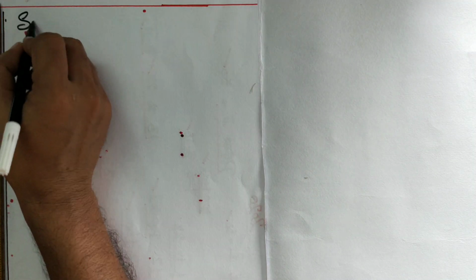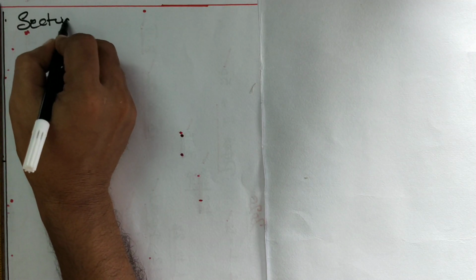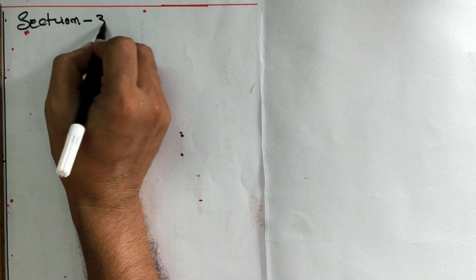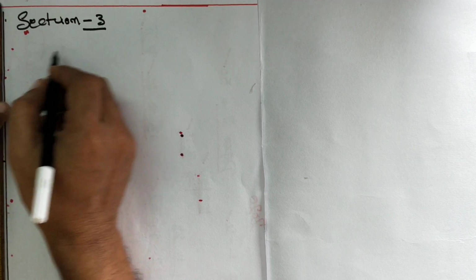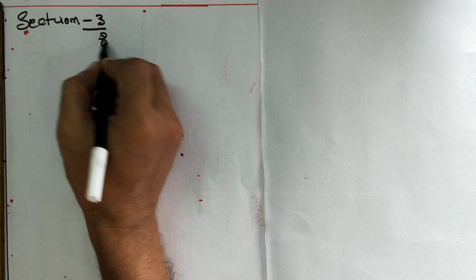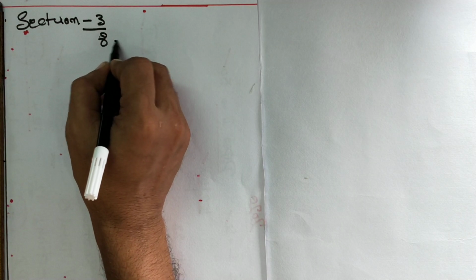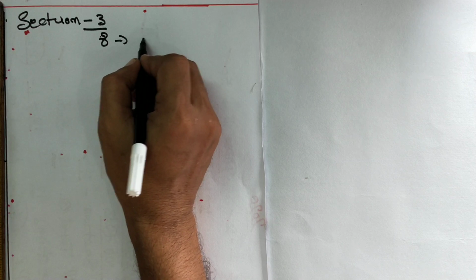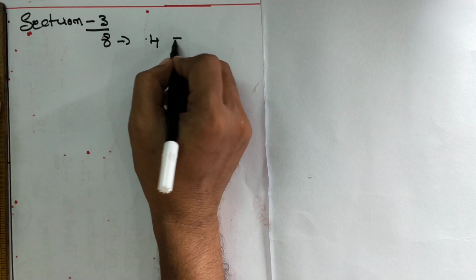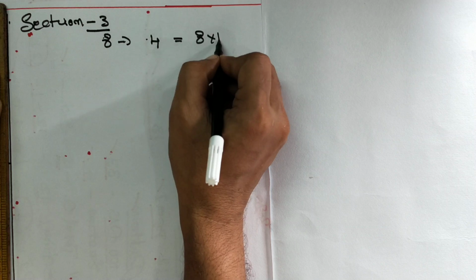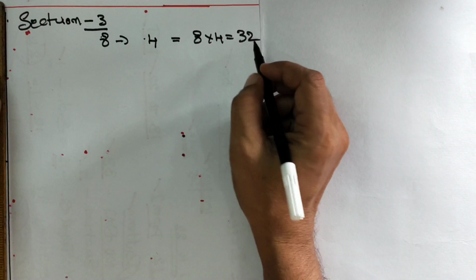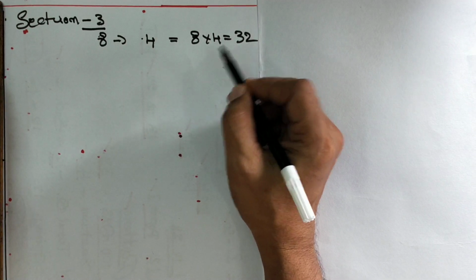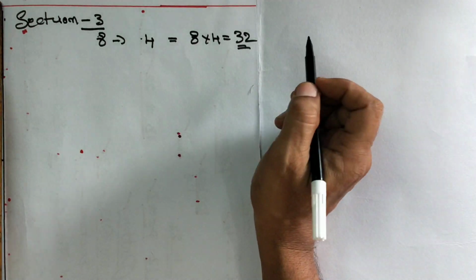Next, section 3. In this section 3, 8 questions are there. Each question carries 4 marks. That is equal to 8 into 4, 32 marks. That is what from section 3, 32 marks are there.